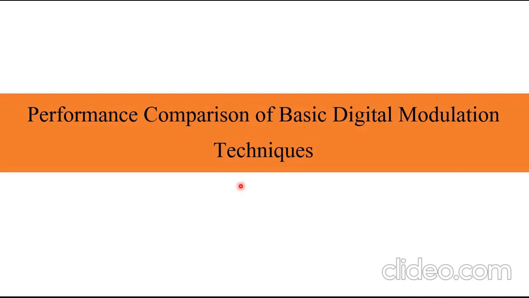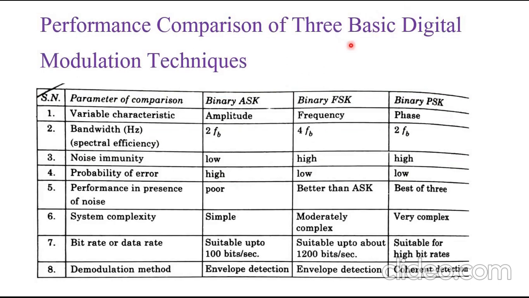Hello everyone. Here in this session, I'll be going to explain performance comparison of three basic digital modulation techniques. We can compare three basic digital modulation techniques, and those are binary amplitude shift keying technique BASK, binary frequency shift keying technique BFSK, and binary phase shift keying technique, that is BPSK.